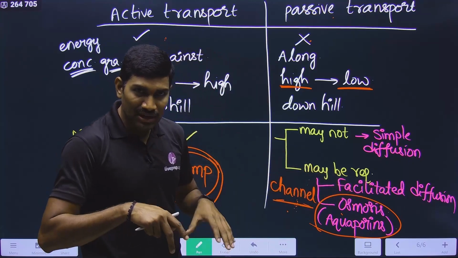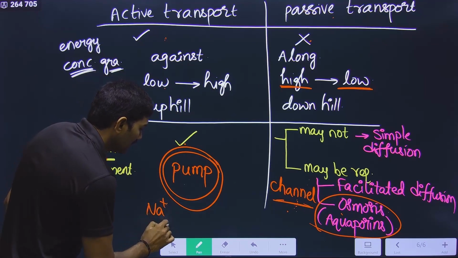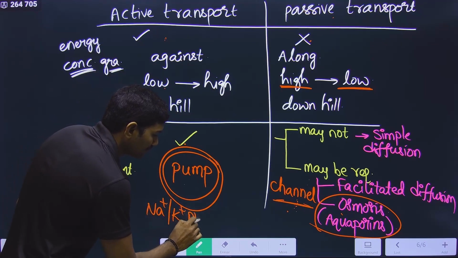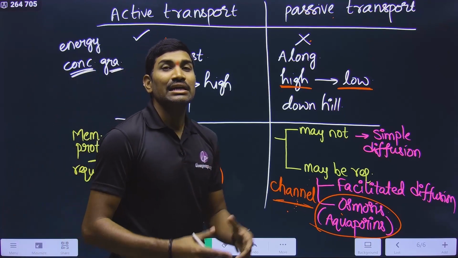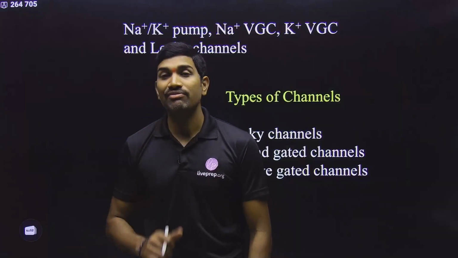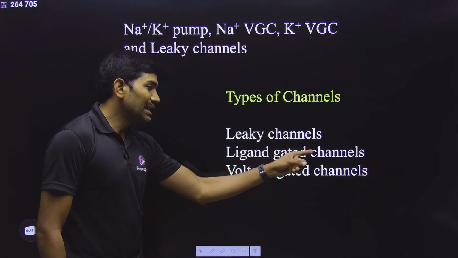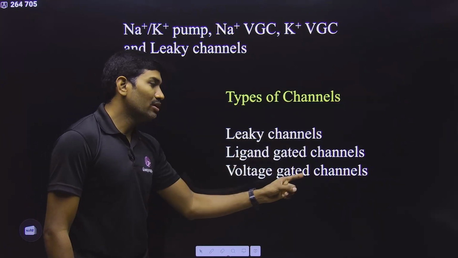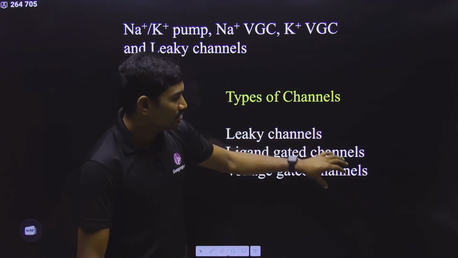Now in our concept we are talking about the pump, and the example is the Na+ K+ pump. And with respect to the channel, there are different types of channels. What are these different types? Leaky channels, ligand gated channels, and voltage gated channels. All of these are channels only.